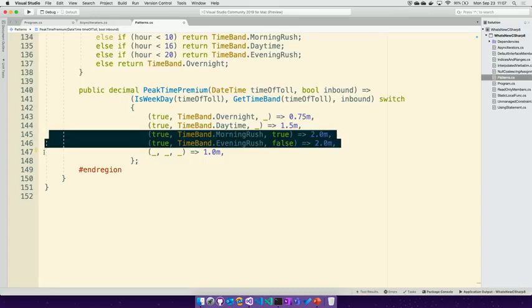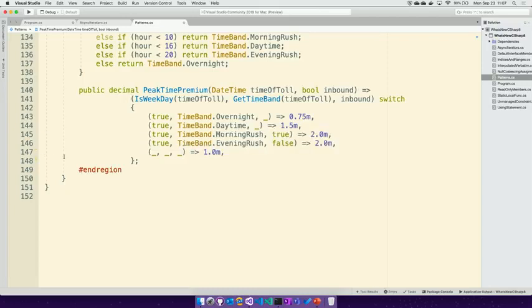On those instances, because peak time inbound is more expensive and peak time outbound in the evening is more expensive, we're going to add a bit more of a premium. And in the other cases, there's no particular premium and there's no discount. So we'll just leave all the others as underscores and discards, and that will fall through as a default case.